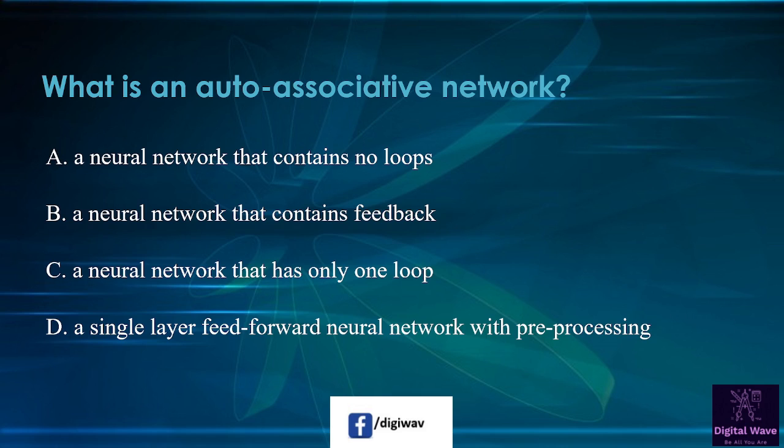So first option is a neural network that contains no loops. Second option is a neural network that contains feedback, and third option is a neural network that has only one loop, and the last option is a single layer feed forward neural network with pre-processing. So right answer will be B, a neural network that contains feedback.